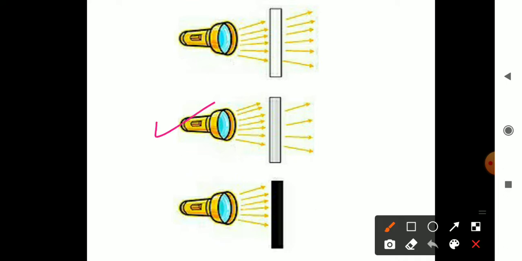Now in the next case, there is another type of object. When you switch on the torch, some light will pass but some will not. Either it is reflected or it is absorbed by the object. Those objects which pass some light, and some is reflected or absorbed by them, are called translucent objects.